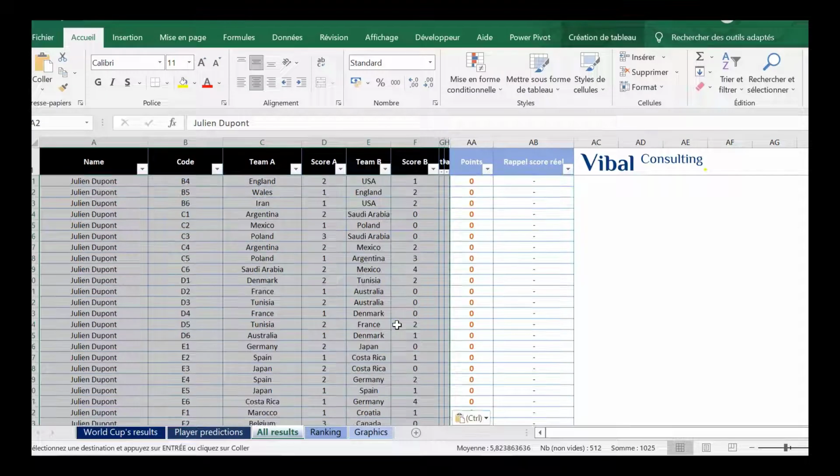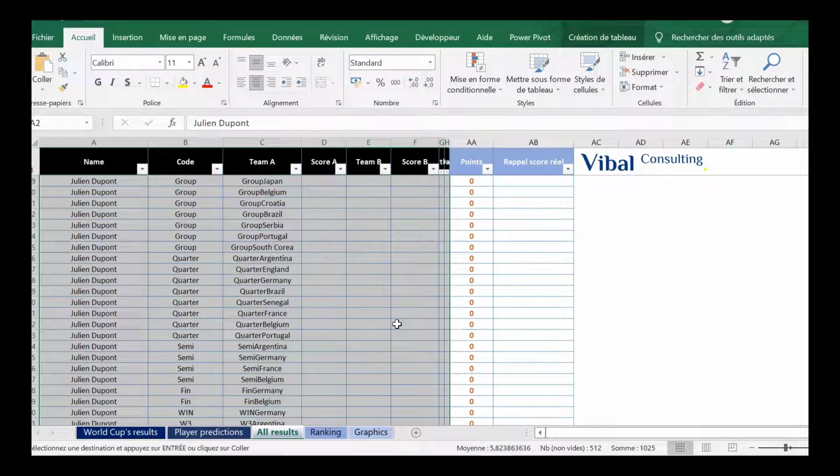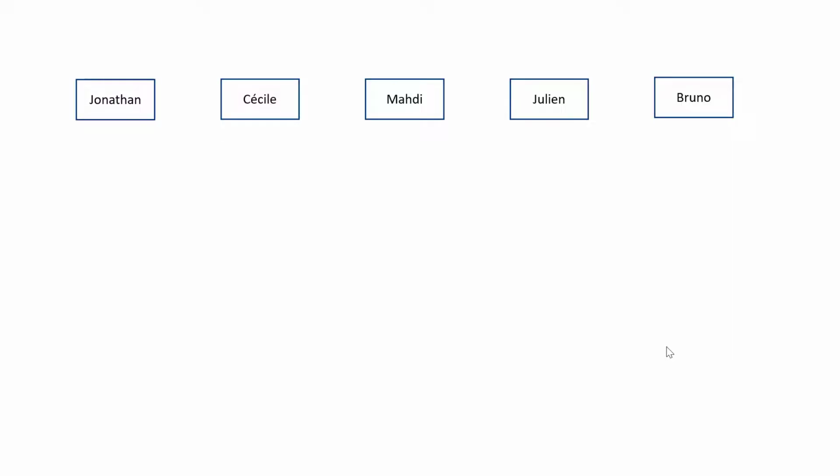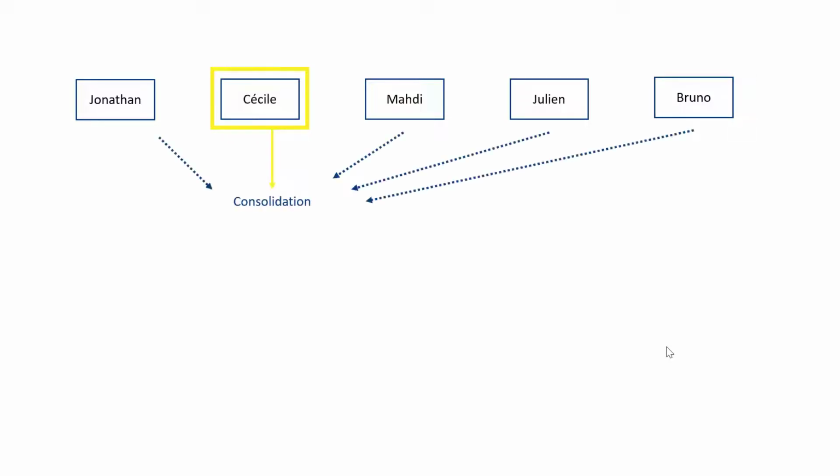You will then integrate the other data from all the other players, and I'm going to propose a diagram. Imagine there are 5 of you playing. You will then have to appoint a person in charge of the consolidation. In this case, it is Cécile, who will collect all the files from her friends and create a consolidated group document and then forward it to everyone. This is the scheme that I'd advise you to follow. We send everything to the same person, she consolidates it and then sends it back to the other participants.